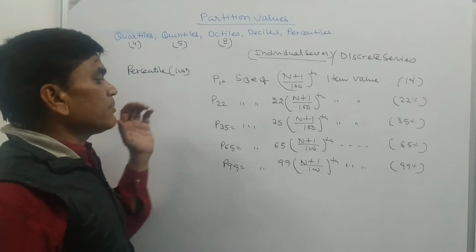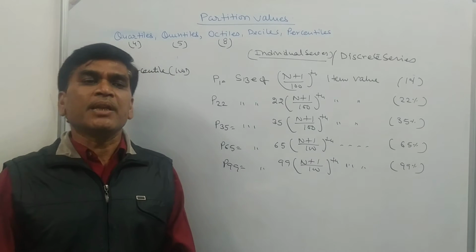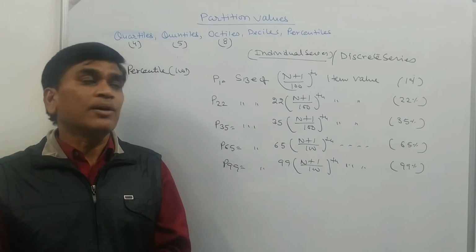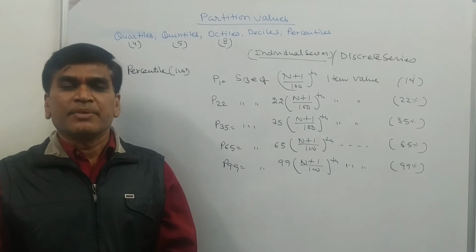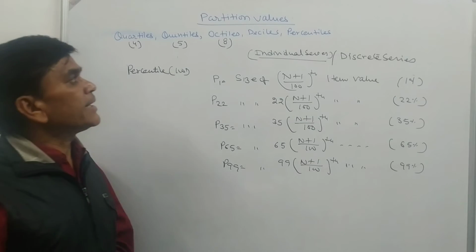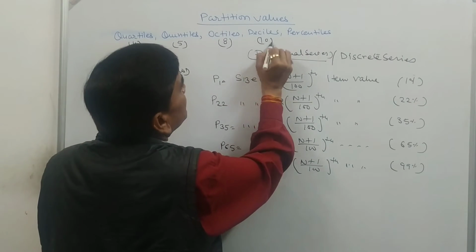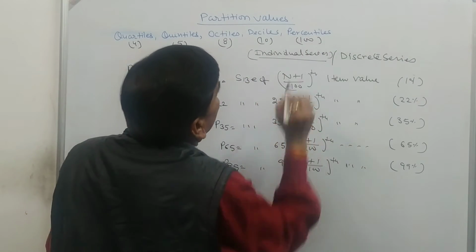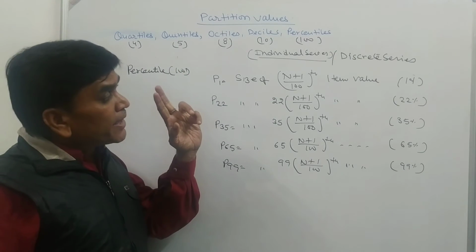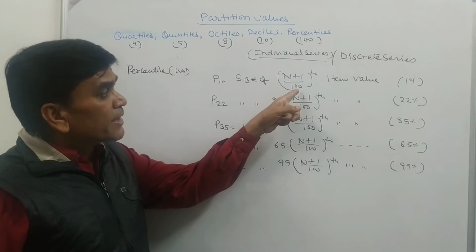So this is a very simple way to remember the formula for all of these, either it's quartile, quantile, octile, decile, because decile divides into 10 parts, percentile divides into 100 parts. If we are dividing a series into 2 equal parts, then we divide by 2.